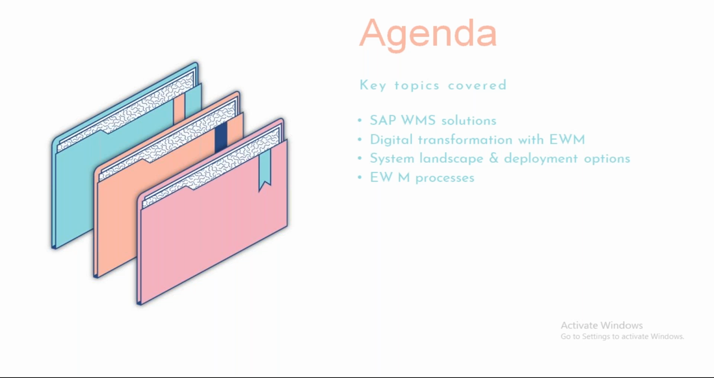So basically when it was introduced and what are the changes that have come in WM, all these things we'll discuss. And after that we'll introduce the EWM functionality, and we'll understand the landscape and deployment options, and finally we'll understand what are the processes available in EWM.